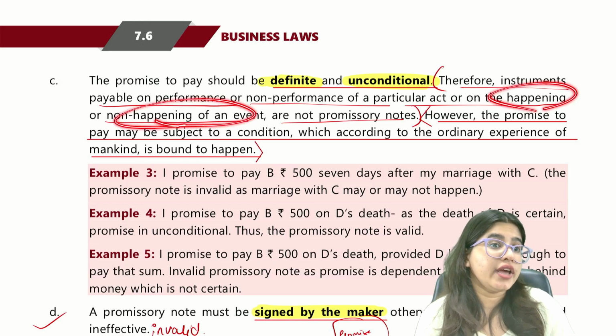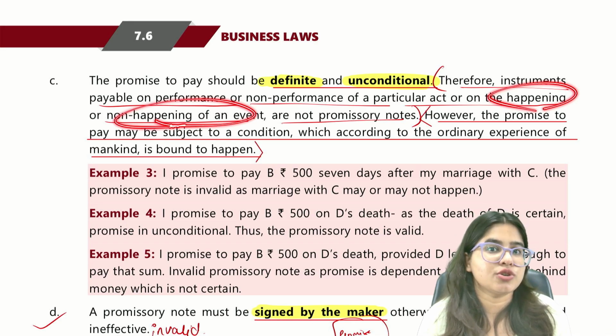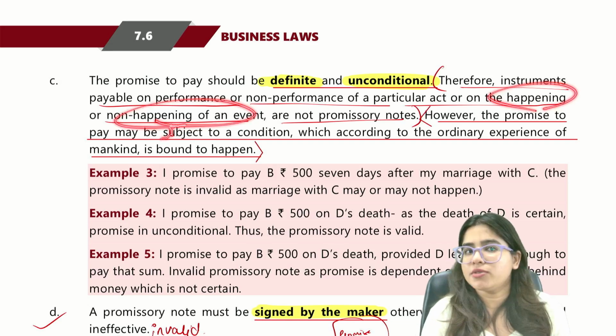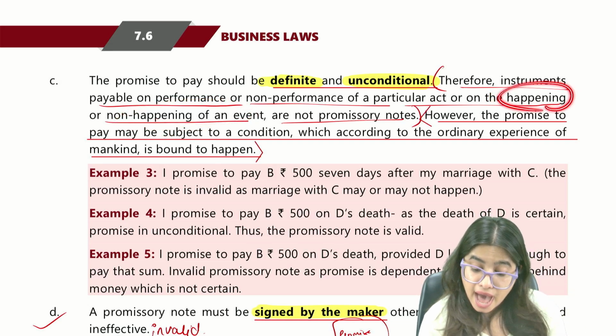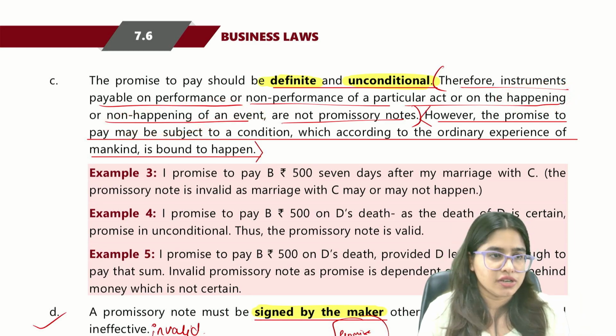Let's say if today it rains, then I'll pay you 10,000. If today it does not rain, I will not pay you 10,000 rupees. This is not a promissory note where it is dependent on the happening or non-happening of an event. Simply, in one word, it should be unconditional.